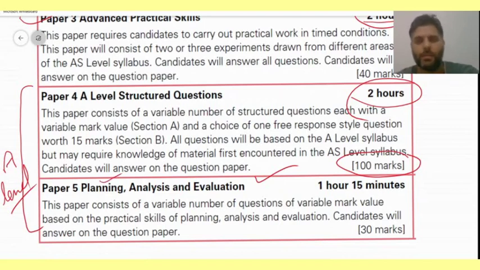For example, an experimental scenario will be given, and as per this scenario you have to plan it, and after planning, you have to give data, whether quantitative or qualitative, and then you have to analyze your data, evaluate and give the results. The candidate will have to answer all the questions, and it consists of 30 marks, and the time allotted for this paper is 1 hour and 15 minutes.